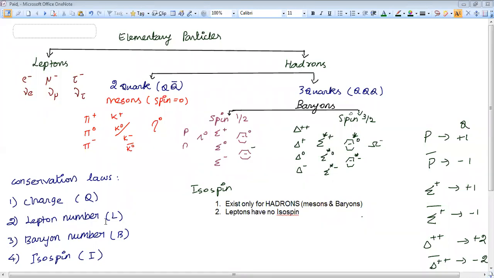And I hope you are familiar with lepton number and baryon number. Or should I repeat? Anybody having doubt in lepton number and baryon number? How to find a lepton number and baryon number?